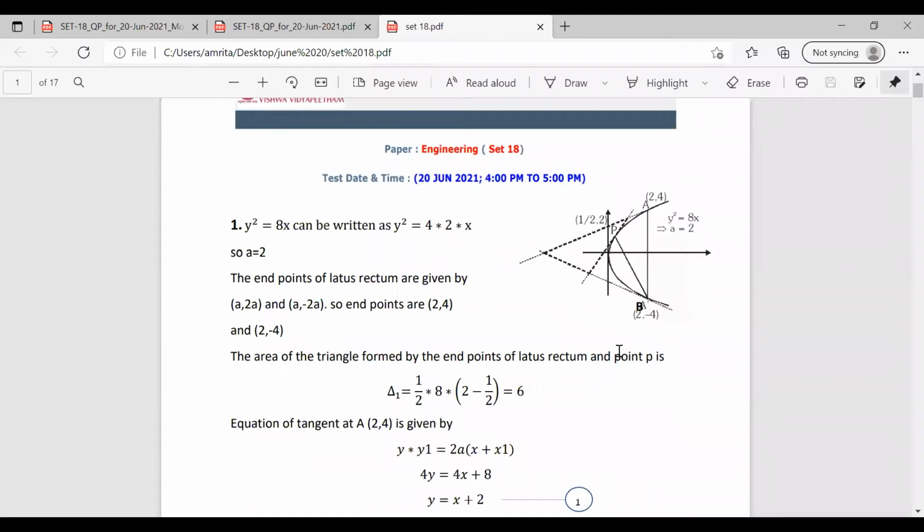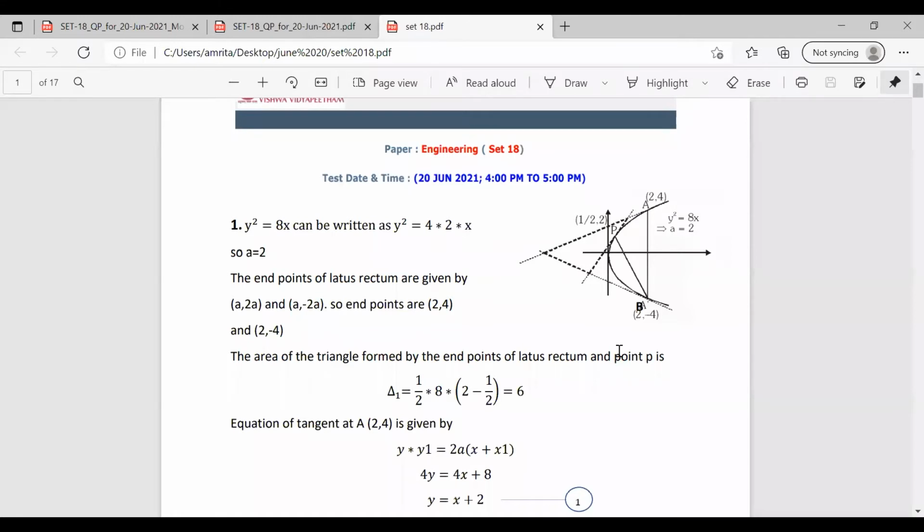The first triangle, delta 1. So we solved this and we got the value as 6. Now what we are going to do is, in the second case, we are going to draw tangents at all these points A, P, and B. The darkened line shows the other triangle. Now we have to find the equation of tangent at A, P, and B.